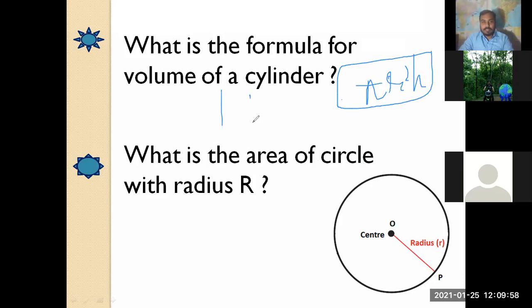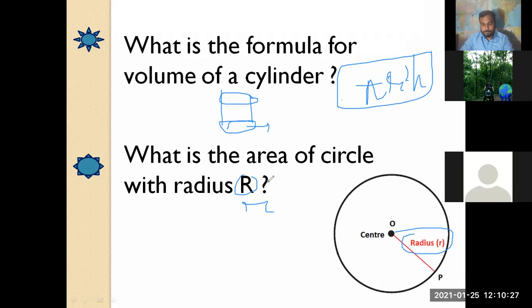Since the cylinder consists of two circular bases, each circular base has some kind of an area. So the next question is, what is the area of a circle with radius r? If there is a radius, it is going to be a small r, as I have shown in the picture. What is the area of the circle with radius r?